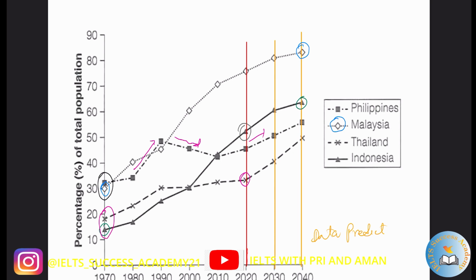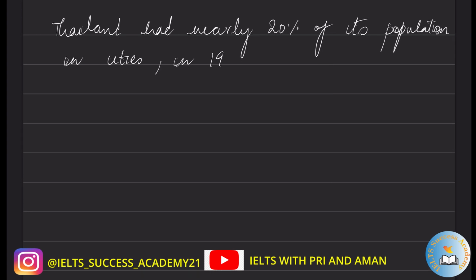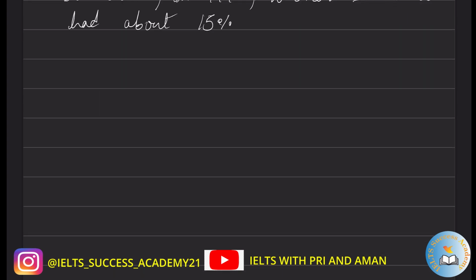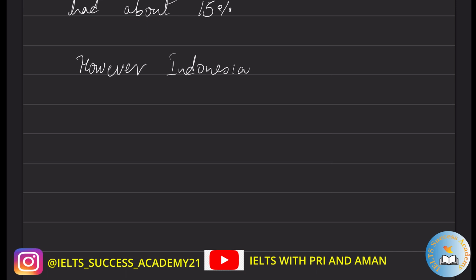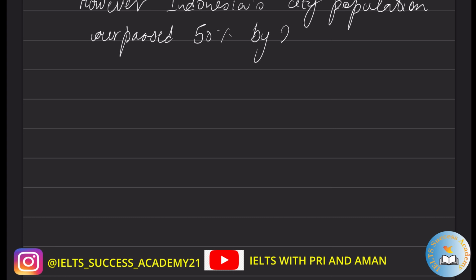So Thailand had nearly 20% of its population in cities in 1970, whereas Indonesia had about 15%. However, Indonesia's city population surpassed 50% by 2020, while Thailand had reached about 30%.